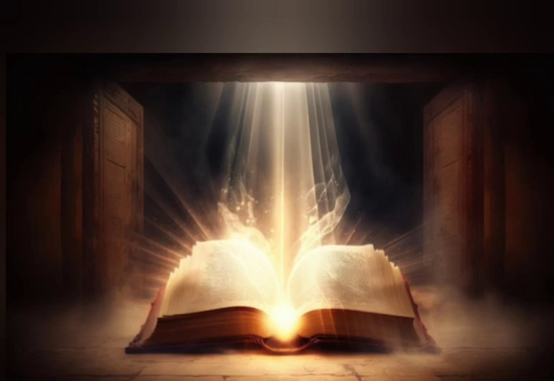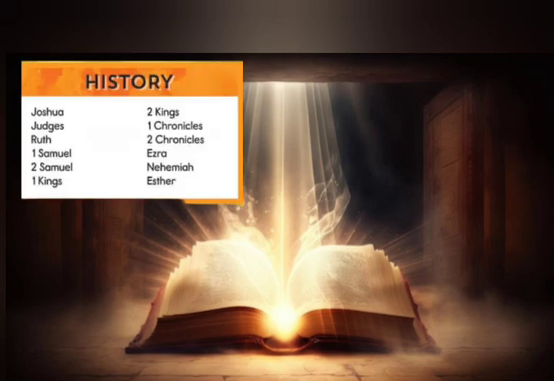And the second division is the historical books. In these historical books there are 12 books.